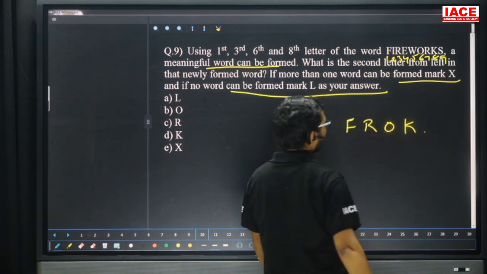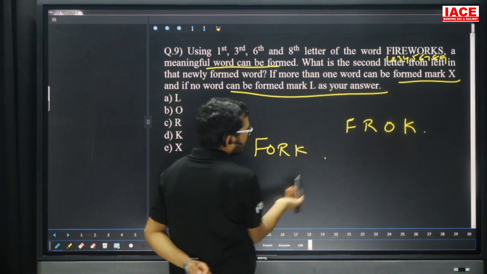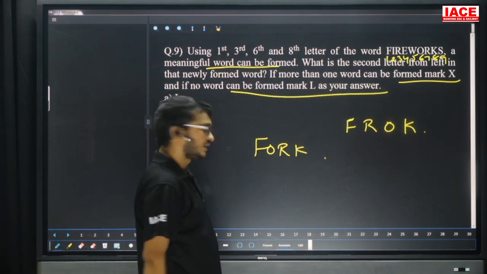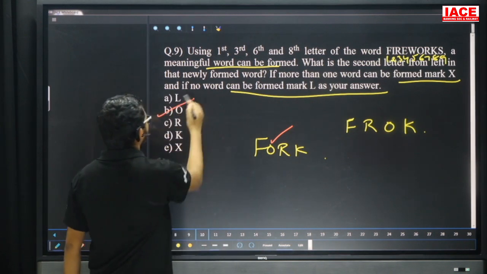By using this, which word are we able to frame here? F, O, R, K. Yes, we are able to frame one meaningful word. Then the second letter of the word is the answer. Then the answer is O. Question number 9, option B.